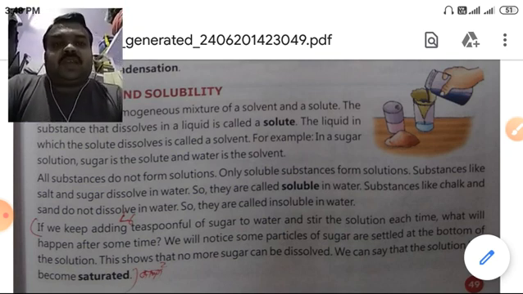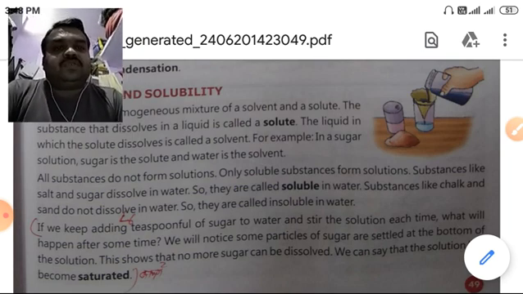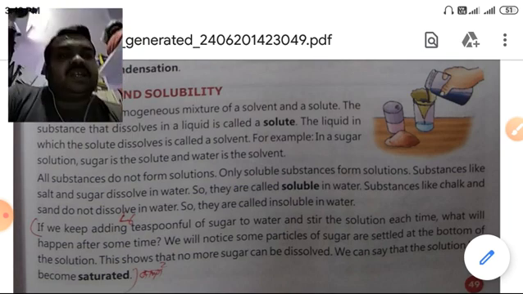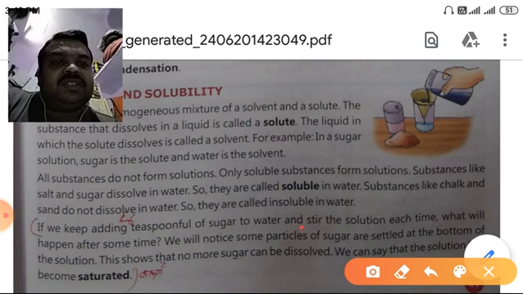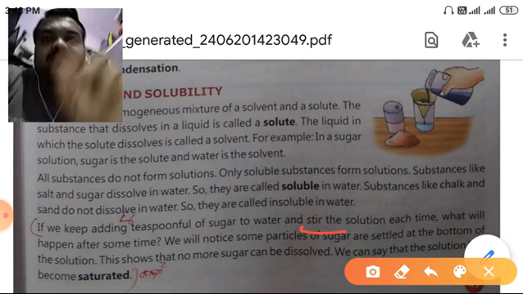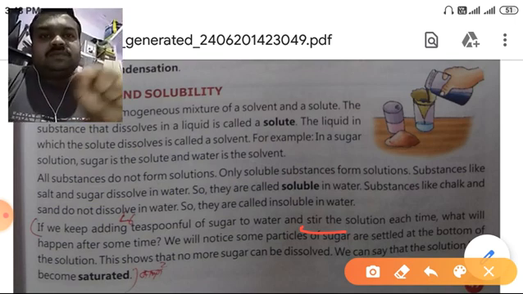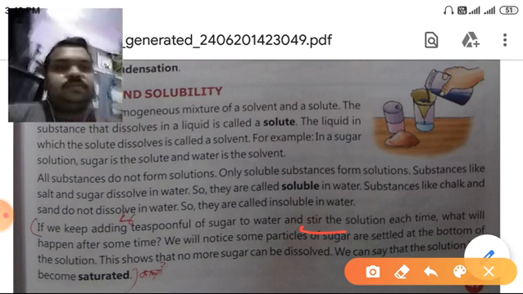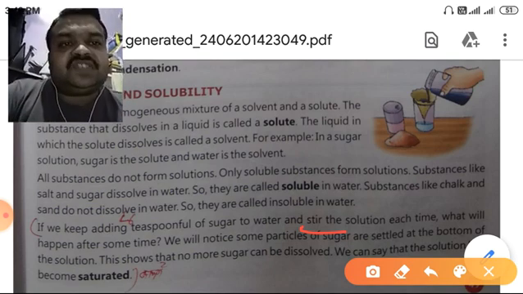If we keep adding teaspoonful of sugar to water and stir, underline this word stir. Stir means to mix. When we mix something in the water, this is known as stir.